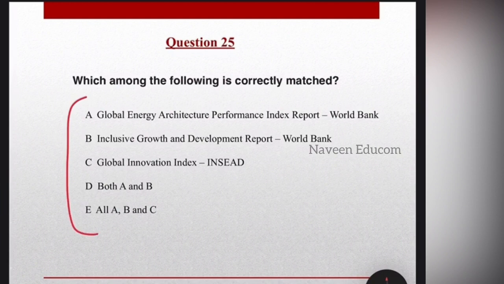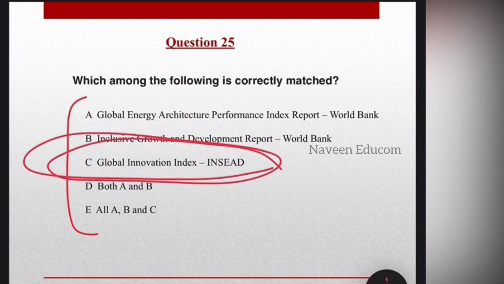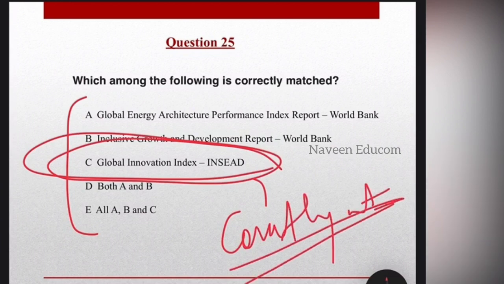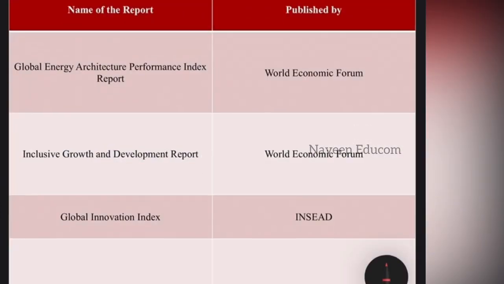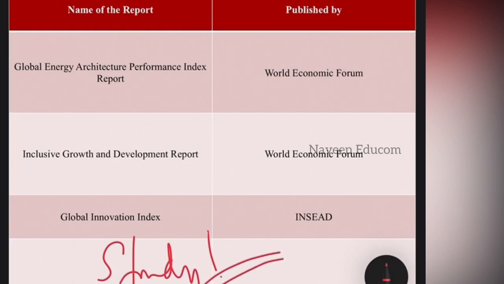Okay. Coming to the last section of this series, we will be continuing with the other one. Which among the following is correctly matched? You have to identify the correctly matched pair. So students, if you are getting questions like this, try to find out the real matching and the incorrect matches. The only correct option is option C, that is Global Innovation Index, INSEAD. The Global Energy Architecture Performance Index report is published by the World Economic Forum, WEF, which also publishes the Growth and Development report, while the Global Innovation Index is by INSEAD.